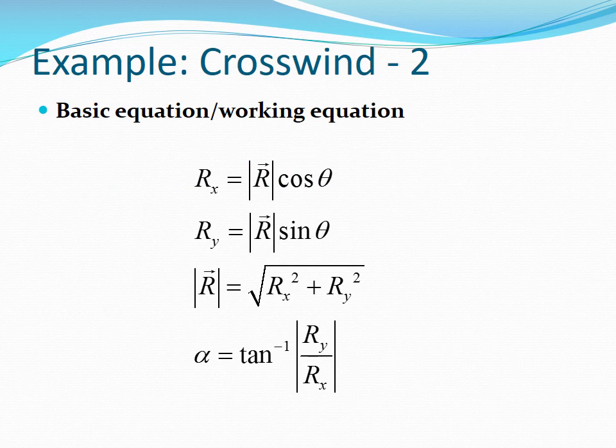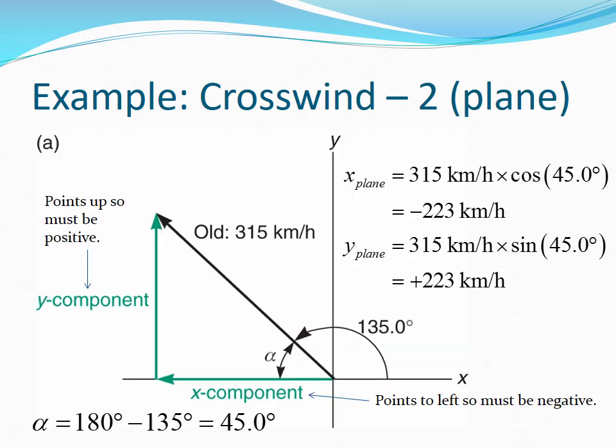The basic equations and the working equations are the same: the components of a vector, the magnitude of the vector, and the helper angle of the motion. Let's look at the x and y components of the plane. The x and y components of the plane are shown on the figure. The x component is pointing west, so it must be negative.